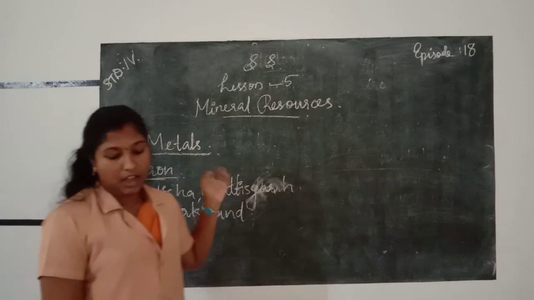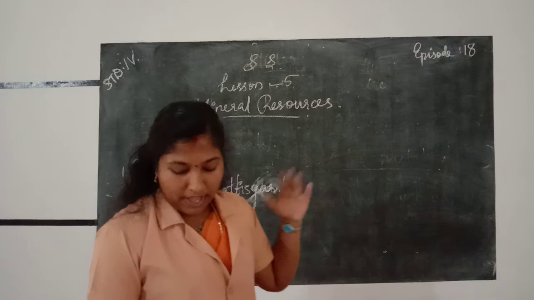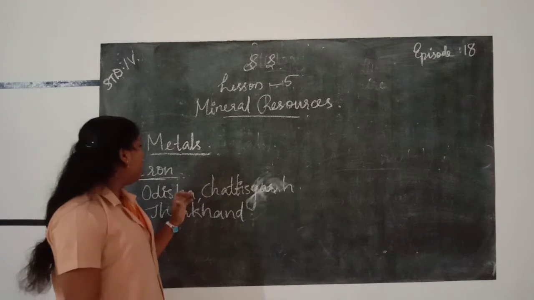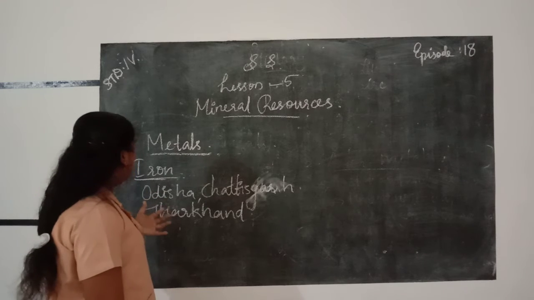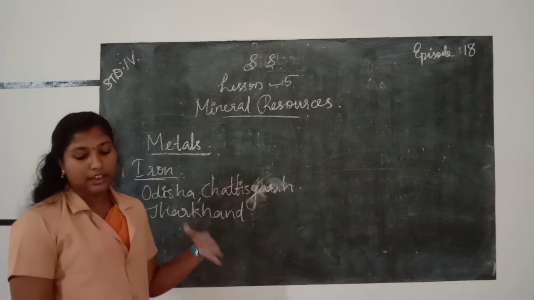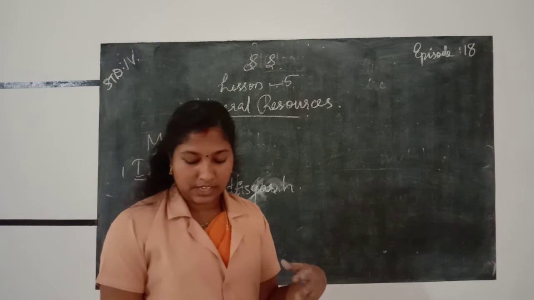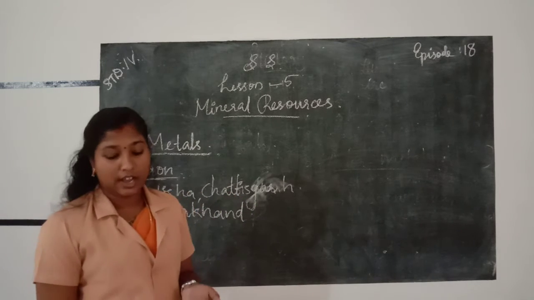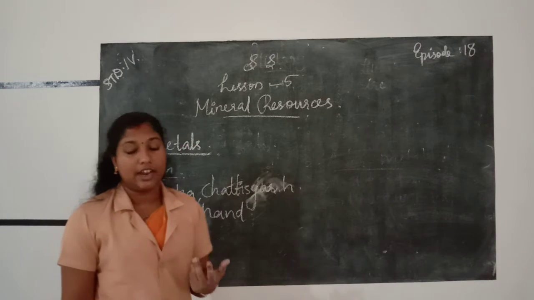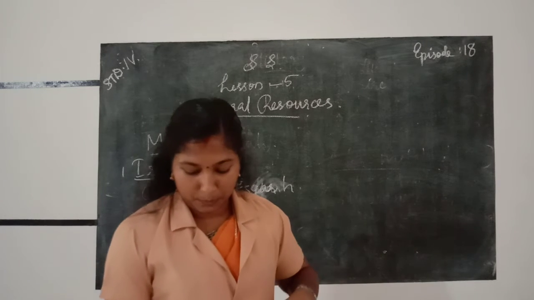Mostly the iron ores are present in Odisha, Chhattisgarh and Jharkhand. Then the remaining deposits are found in Madhya Pradesh, Goa, Karnataka and Tamil Nadu.